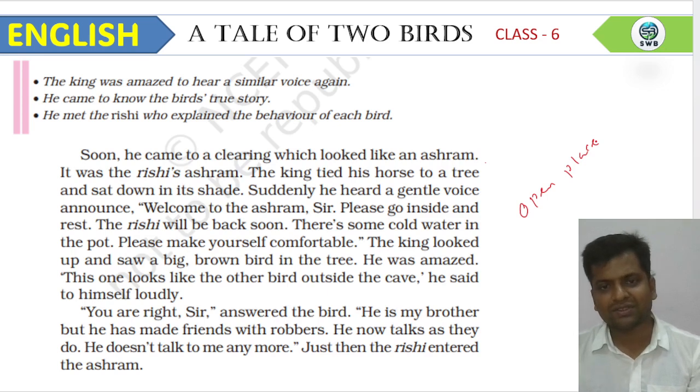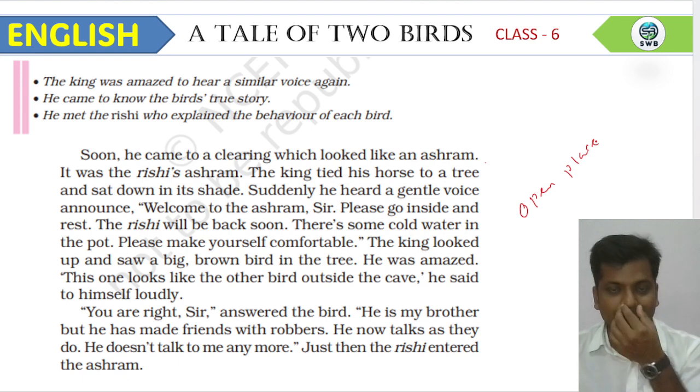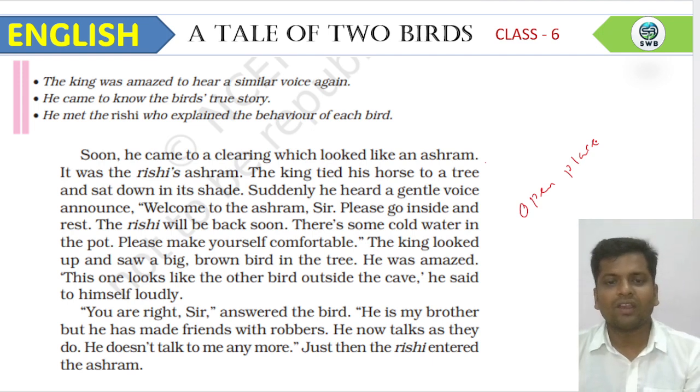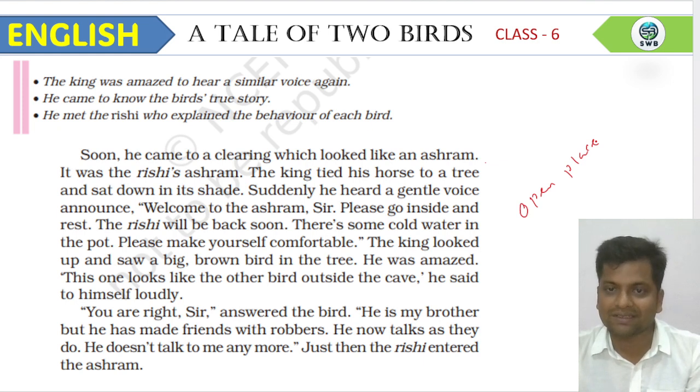This voice was very calm, very quiet, and a very attractive voice, you can say. And he said all these things to the king. He said, please sir, go to the Rishi's ashram, make yourself comfortable, take the water. And he also informed him that the Rishi is not there in the ashram, he will come back soon.